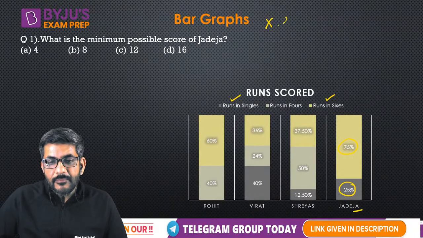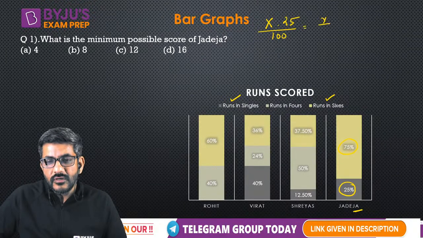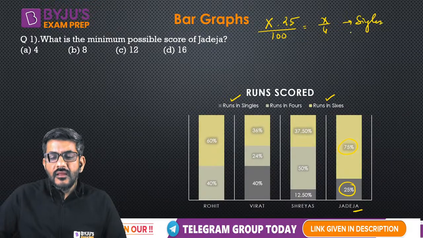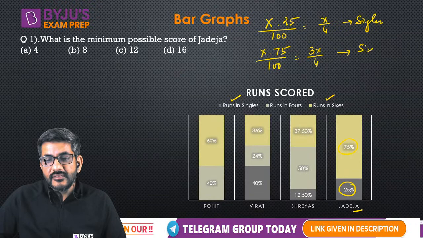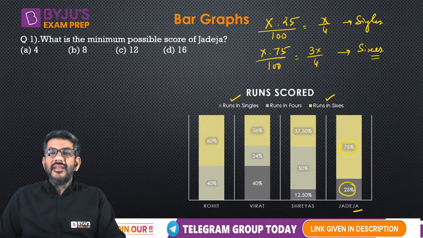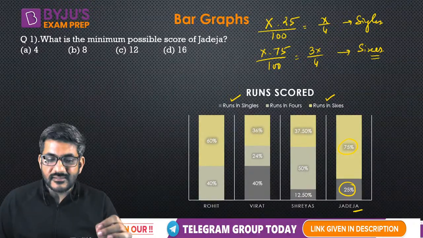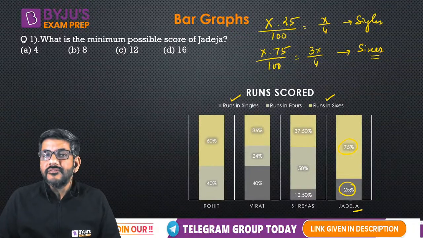So 25% of X, that is X by 4, he would have made in singles, and 75% of X, which is 3X by 4, he would have made in sixes. The point is, in sixes, you can only make a multiple of 6.